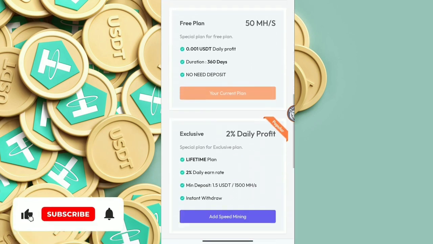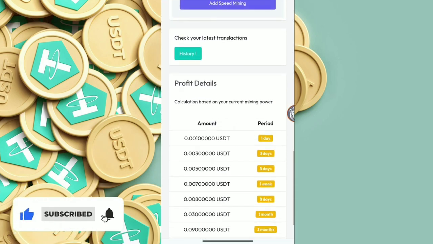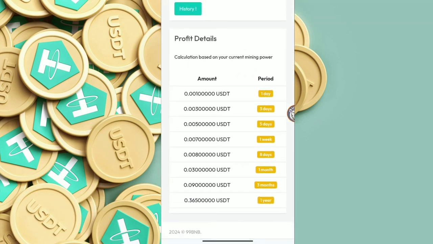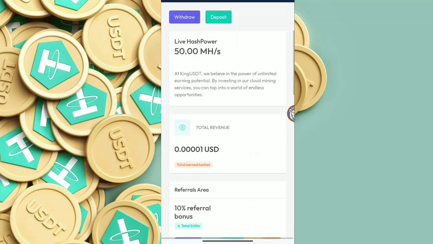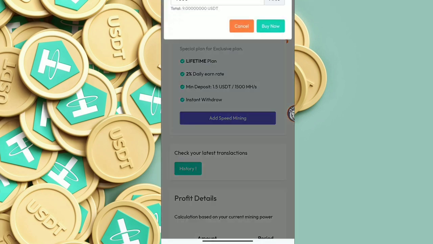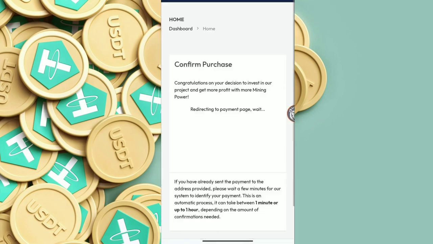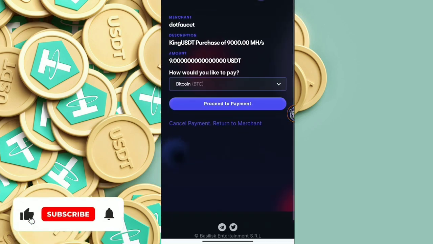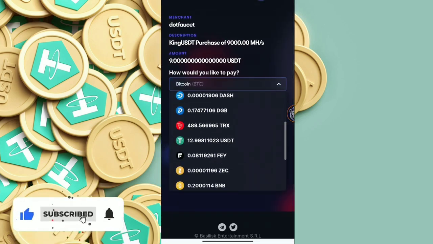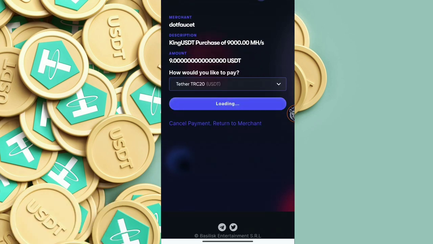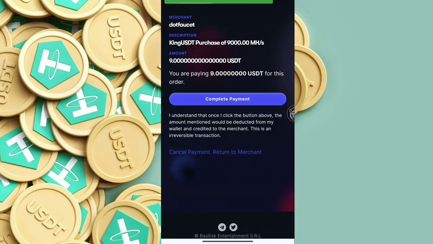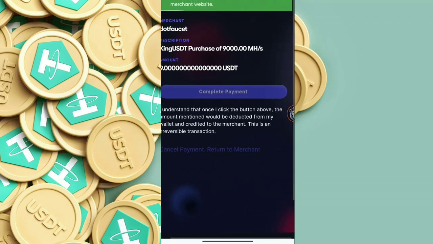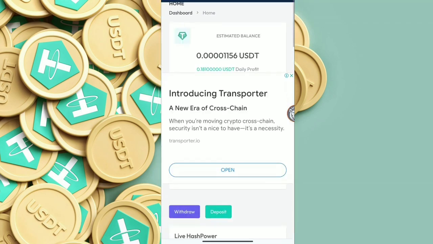Simply you can use it, or you can simply remain on the free plan to earn a lot. And you can see many people are withdrawing from here and many people are also depositing here. So simply you have to add speed mining and click on this buy now button. After that you will reach your FaucetPay account, and simply you have to click on this USDT button and click on this proceed to payment. Your payment has been initiated, complete payment. Okay, your purchase has been completed successfully.